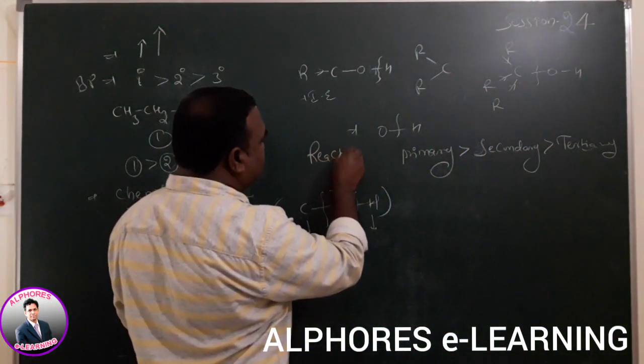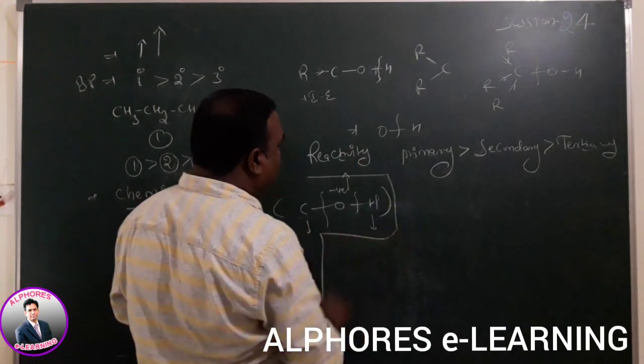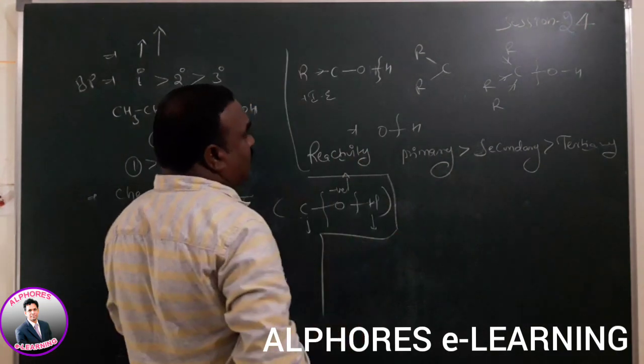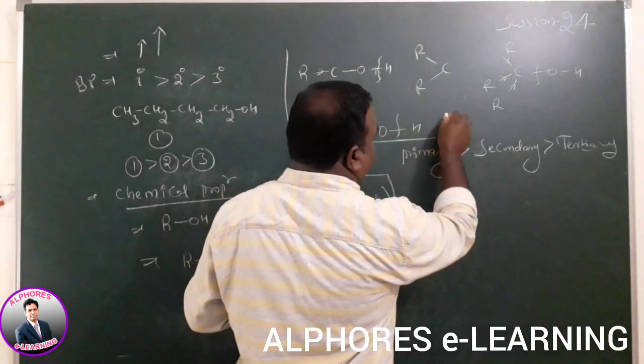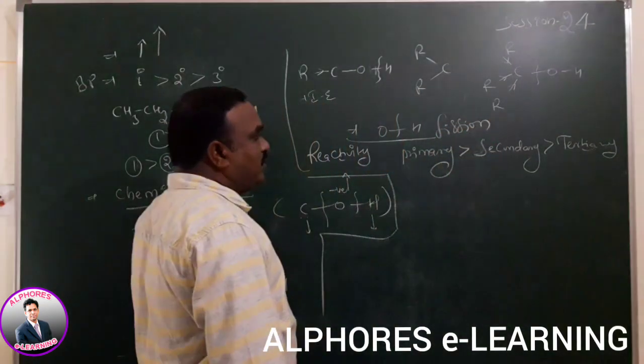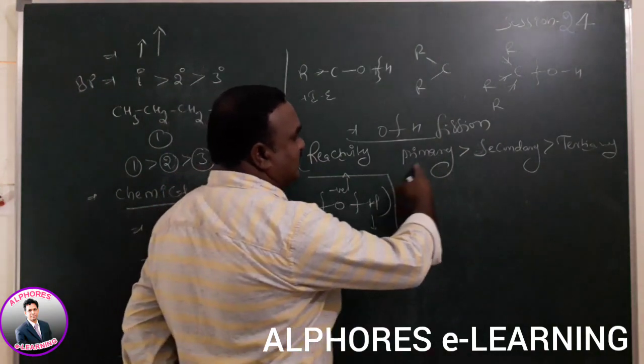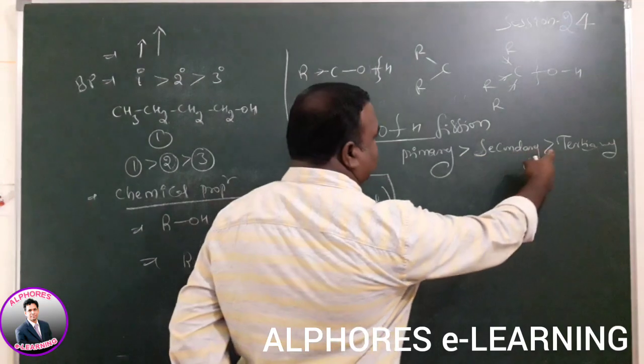If you take bond fission or OH bond cleavage, the reactivity order is primary is greater than secondary is greater than tertiary.